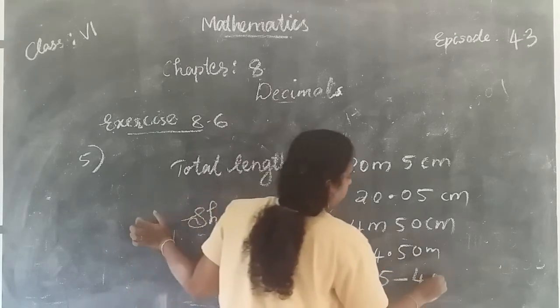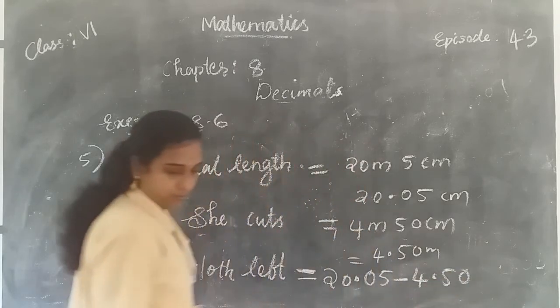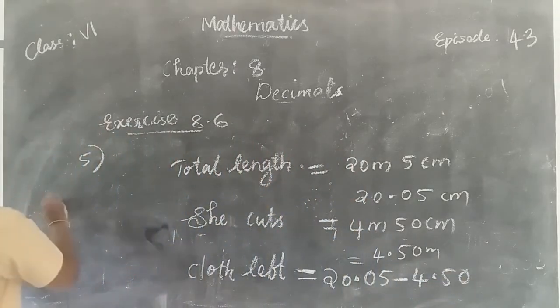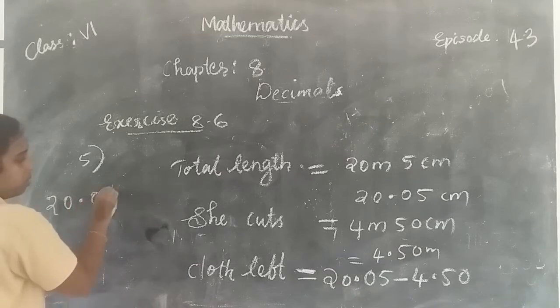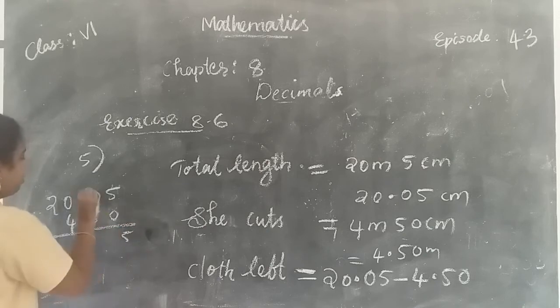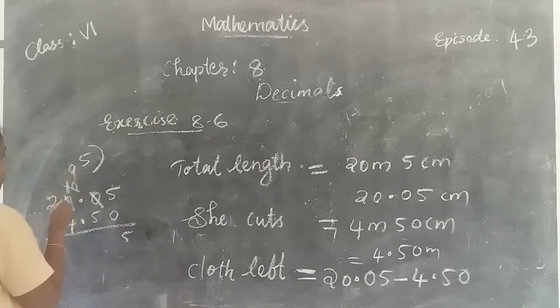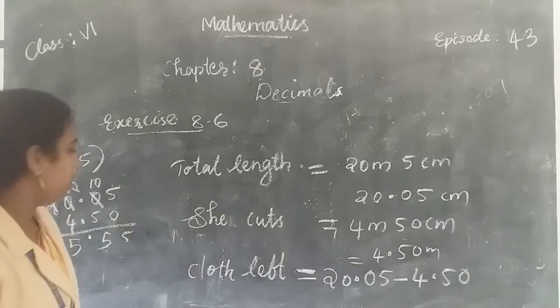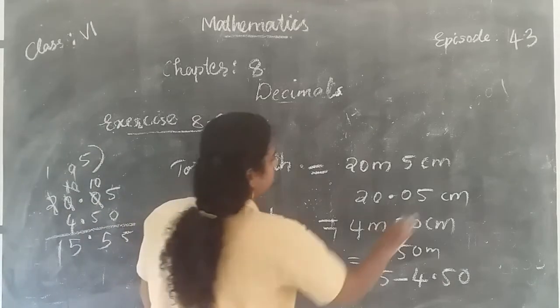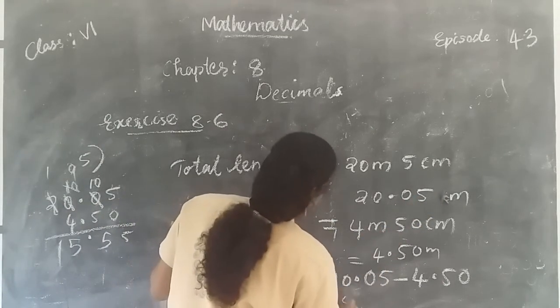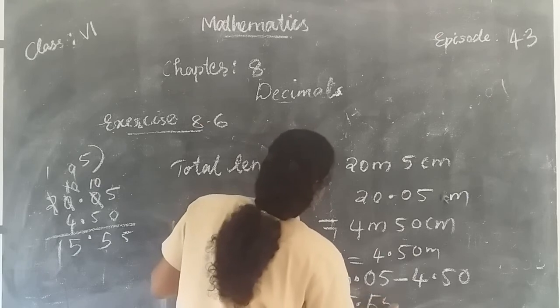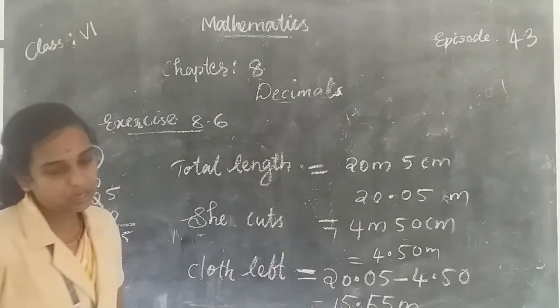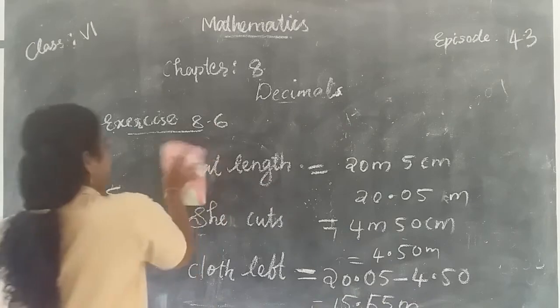So 20.05 minus 4.50. 5 minus 0 is 5, 0 minus 5, borrow, 10 minus 5 is 5, 9 minus 4 is 5, 1. So 15.55 meter. It's not centimeter, it's meter. Okay, 15.55 meter.